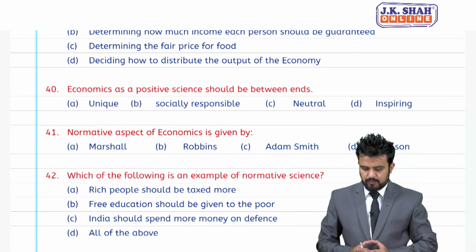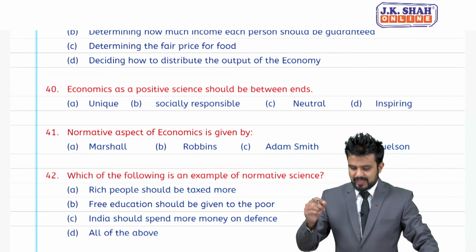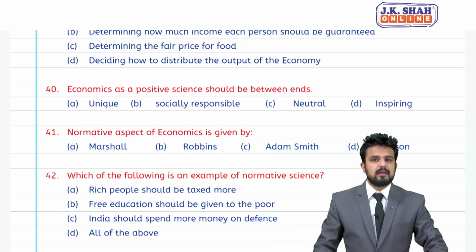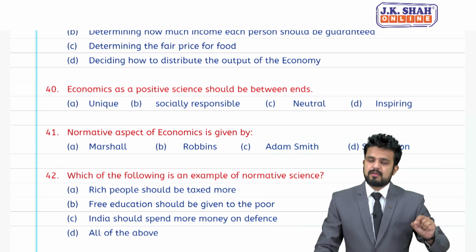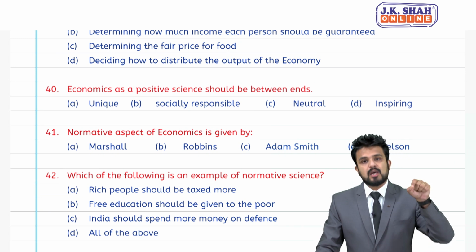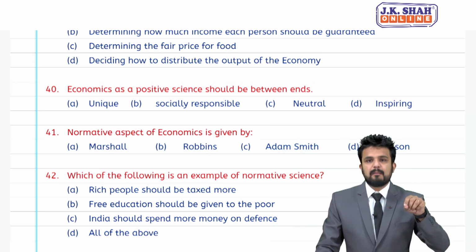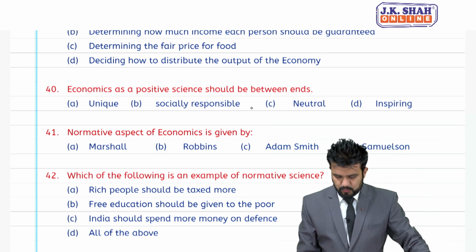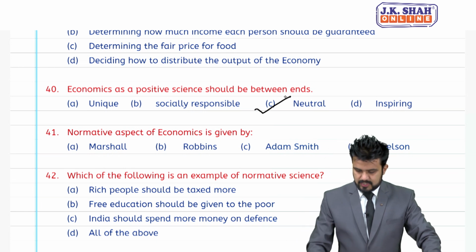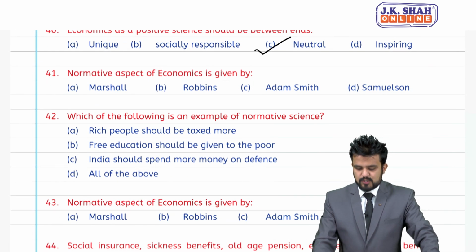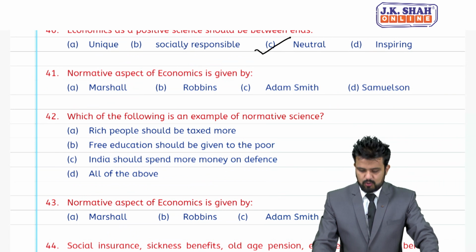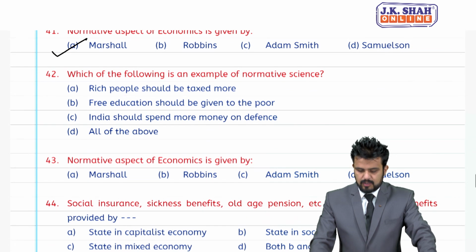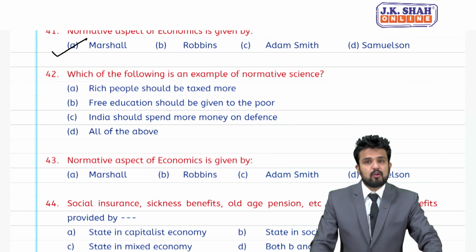40, economics as a positive science should be neutral between the ends. So, I will again repeat, positive science which was given by Robbins supports neutrality, but normative science is against neutrality. So, positive science is neutral between the ends. 41, normative aspect of economics is given by, who gave the concept of normative economics? Marshall.